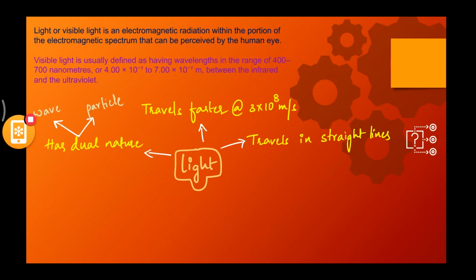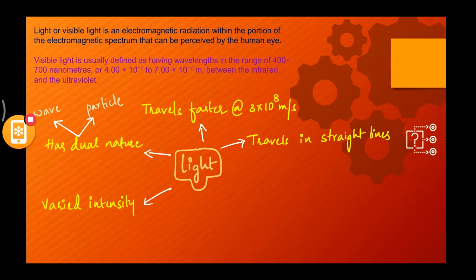Also, light has dual nature. It has a waveform, and it also has a particulate form. What dual nature is, we will study again. So here, light has dual nature. What is dual nature? Light can exhibit wave form as well as particulate form. Hence, it has dual nature.